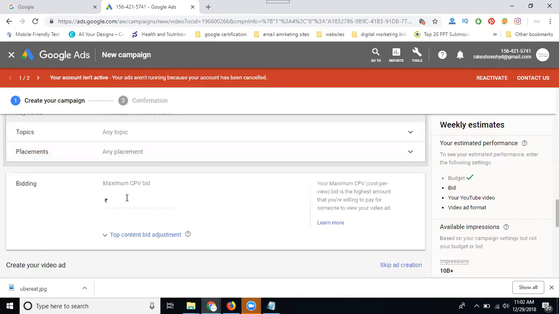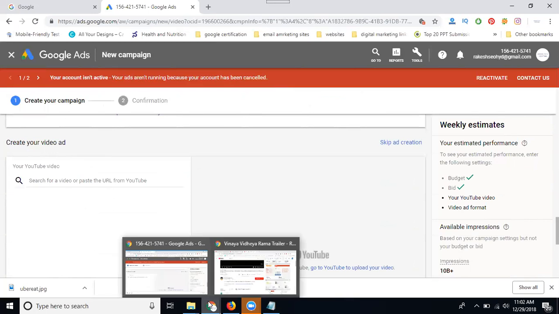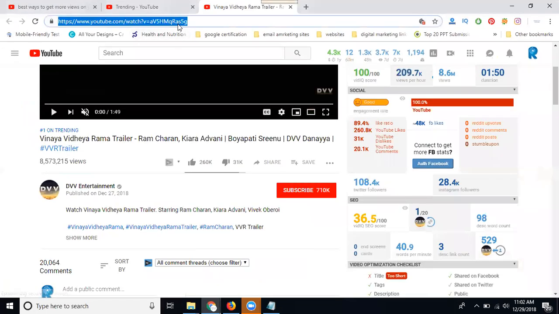Now here decide: what's your CPV bid? It means cost per view bid. This is called cost per view bid. Each view will be how much? 80 paisa. So that is called. Coming to this, select your movie trailer.